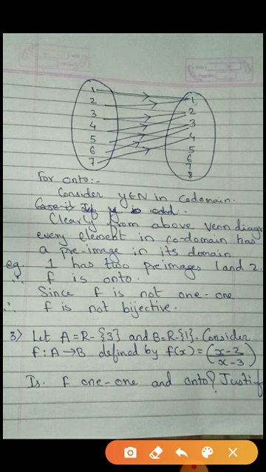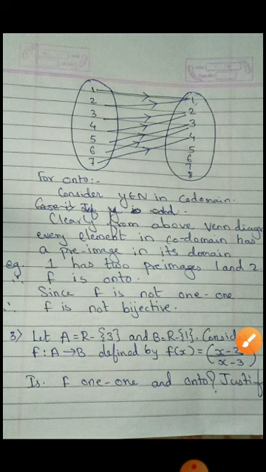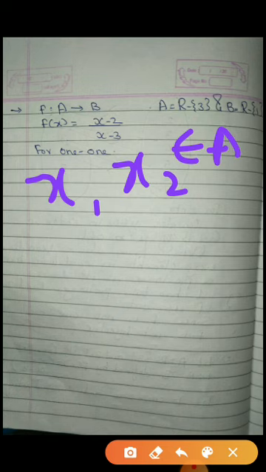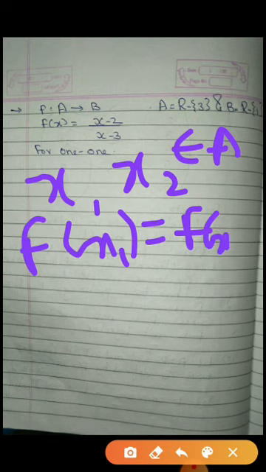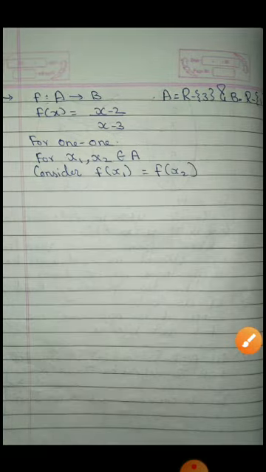Now the next question, you have been given A and B sets and a function is given like this. You have to check whether it is 1, 1 and onto. As the usual method, to prove it is 1, 1, what should you do? Take your x1, x2 belonging to the domain set. Consider f of x1 equal to f of x2 and see whether you are going to get x1 equal to x2 or not. Okay. So I have considered this.